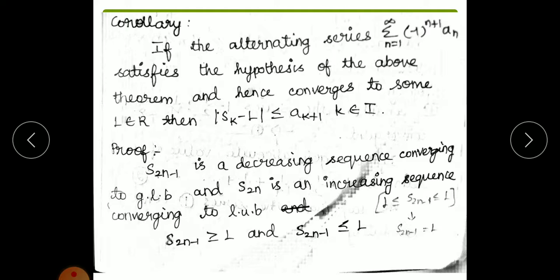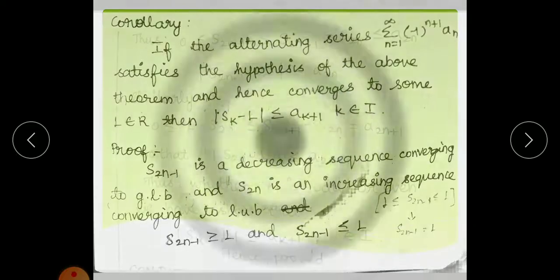So one is greater than or equal to L and the other is less than or equal to L, depending upon the LUB and GLB. Now this lies between 0 and a_{2n}. So modulus of s_{2n-1} minus L is less than or equal to a_{2n}. So we are taking k odd or even. We have to show that modulus of s_k minus L is less than or equal to a_{k+1}.